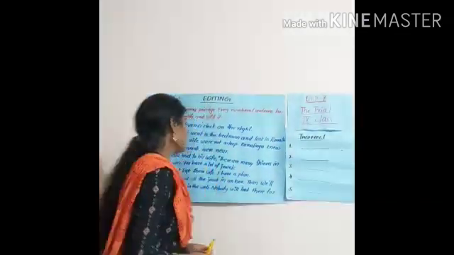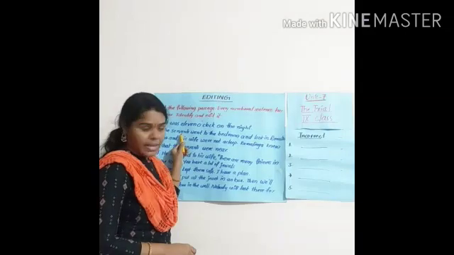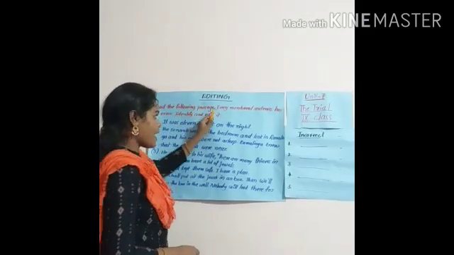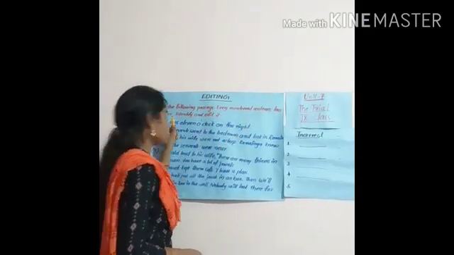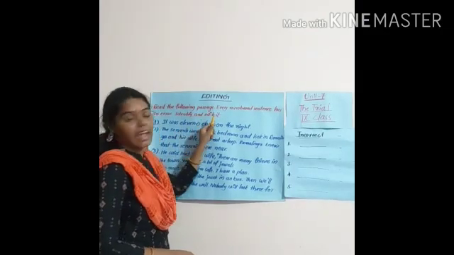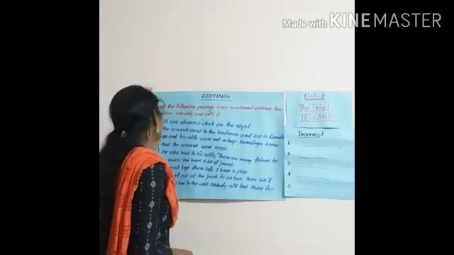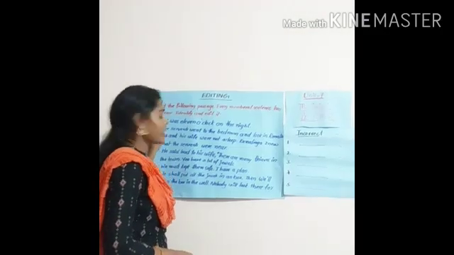Just look at the exercise which was given in the text. Read the following passage. Every numbered sentence has an error. Identify and edit it. Each and every sentence has a number. So look at the first sentence.